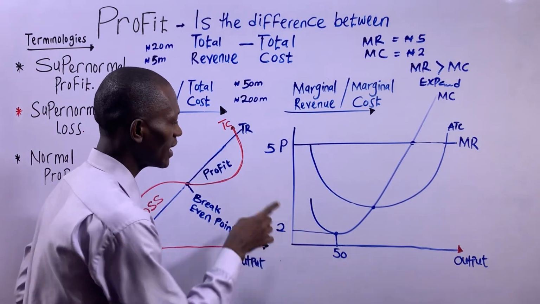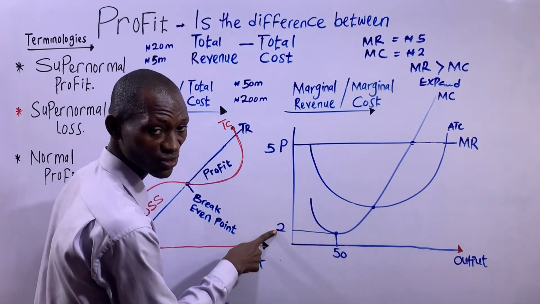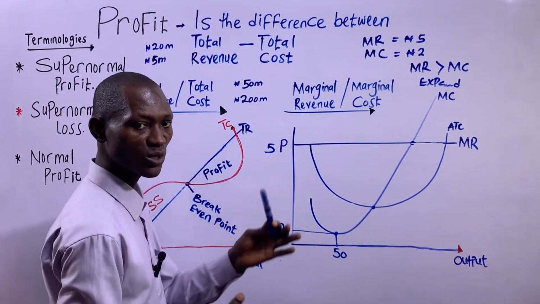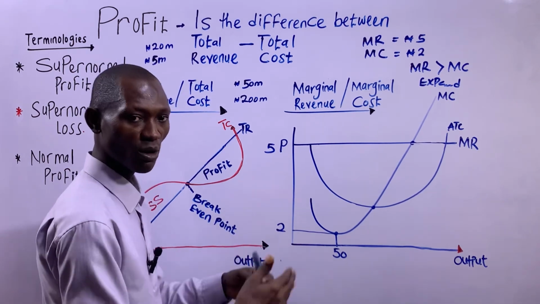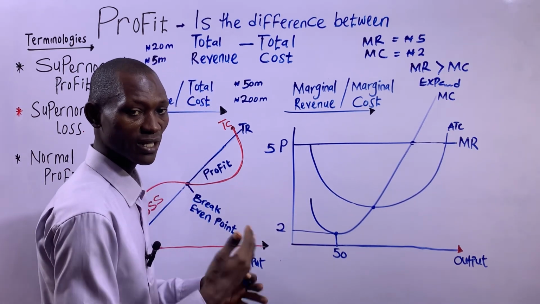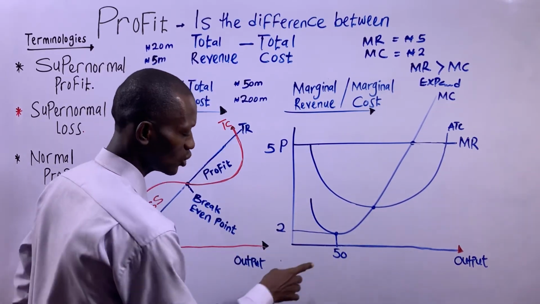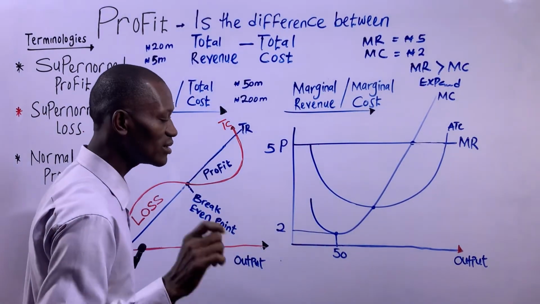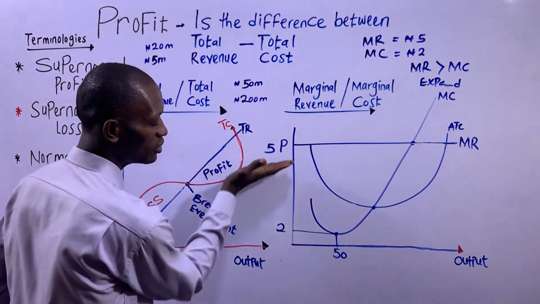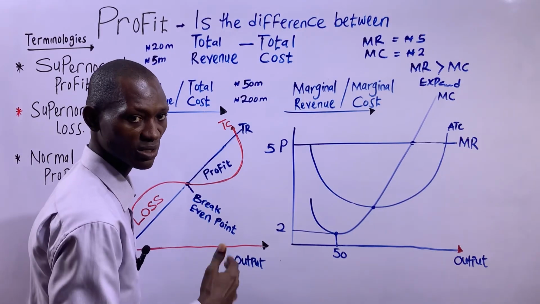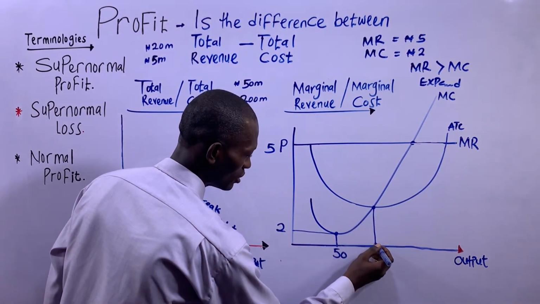Like I said, as long as marginal revenue, which is the same thing as price, is greater than marginal cost, the firm is advised to expand by producing more output, and the more profit for that firm, as long as MR is greater than MC. So these 50 units here are not the profit maximizing output of the firm, because marginal revenue is greater than marginal cost by 3. So the firm will expand by producing more. Let's say the firm expands to producing here.